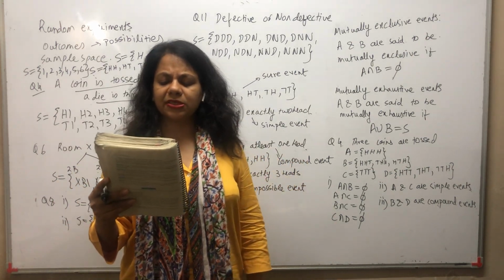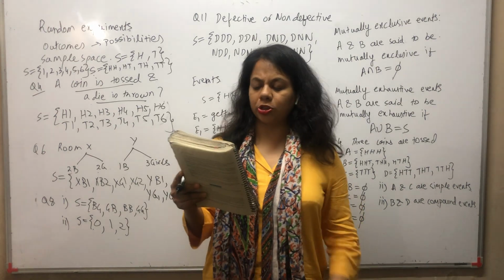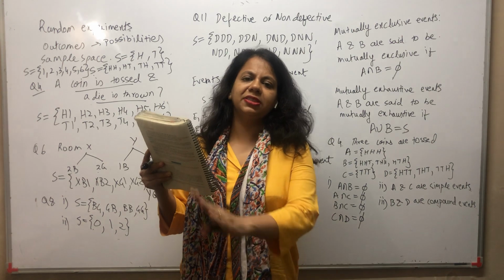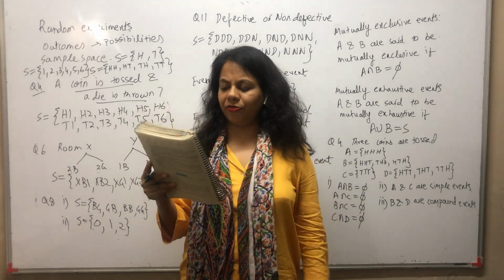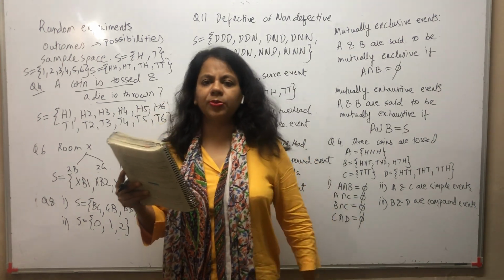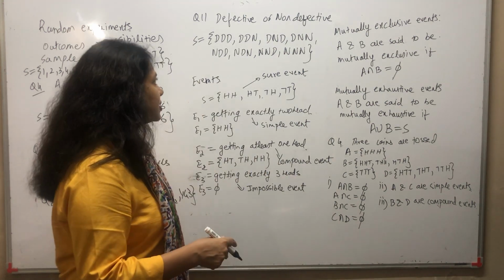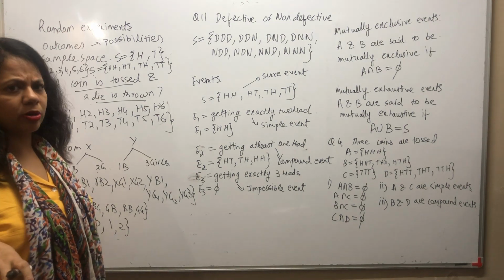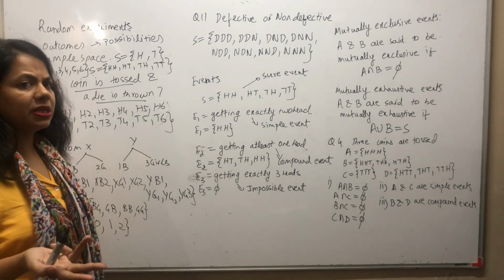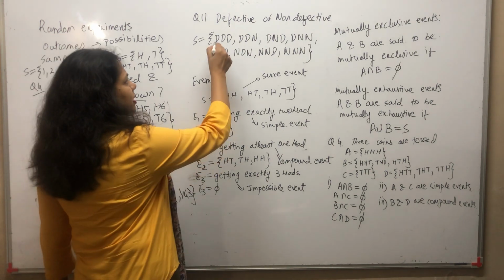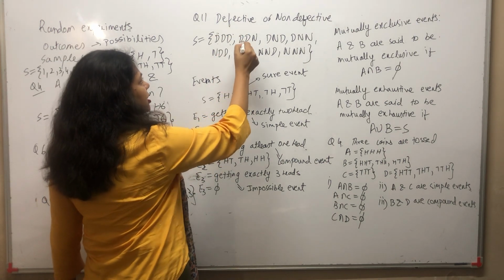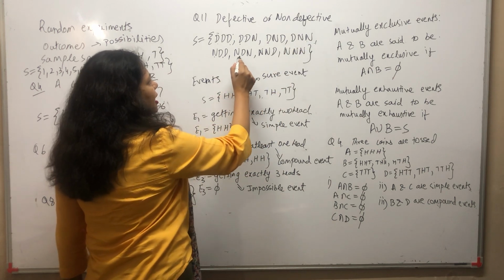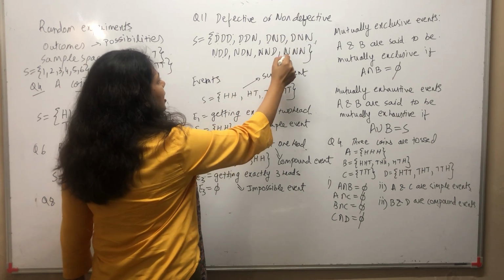Let's take up question 11. Suppose 3 bulbs are selected at random from a lot. Each bulb is tested and classified as defective or non-defective. Write the sample space for the experiment. So each bulb is either defective or non-defective and you are choosing 3 bulbs. The sample space is DDD, DDN, DND, DNN, NDD, NDN, NND and NNN.